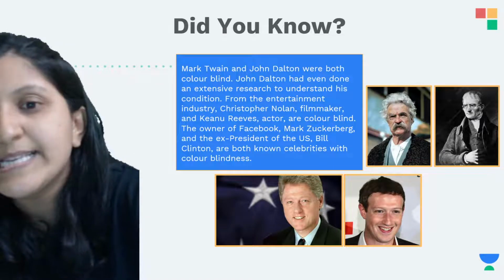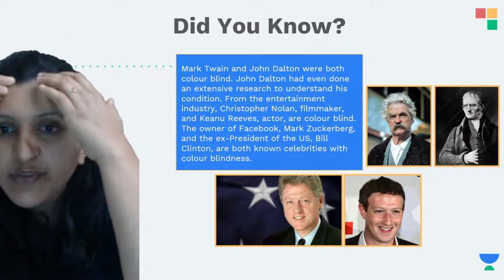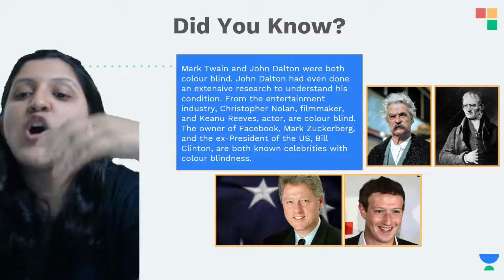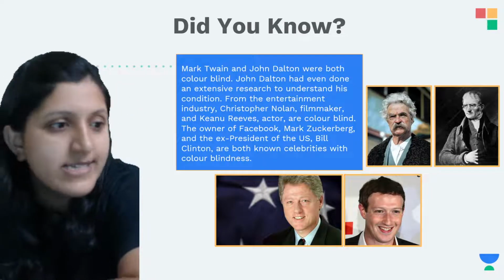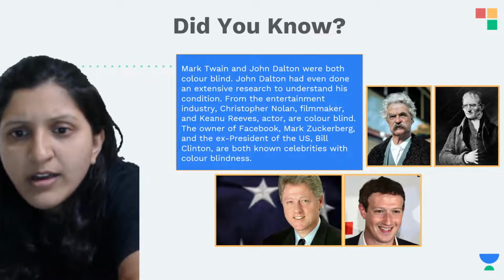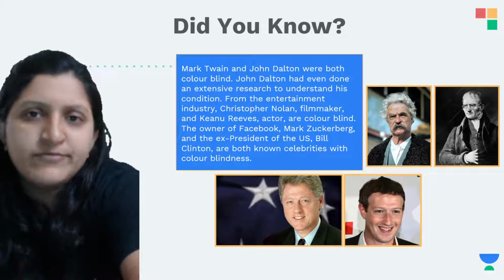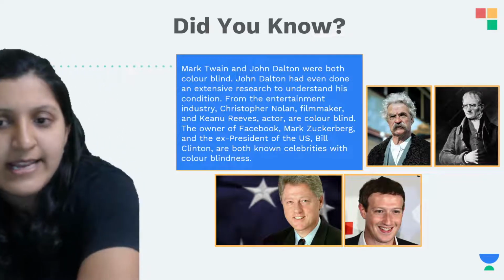So this is basically Mark Twain, John Dalton were both colorblind. John Dalton had even done an extensive research to understand his condition. So that is basically about the color blindness itself.